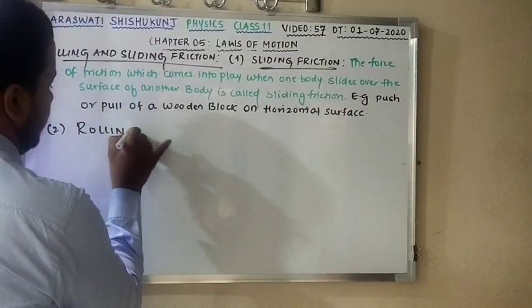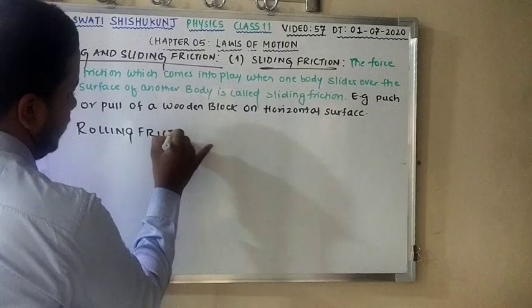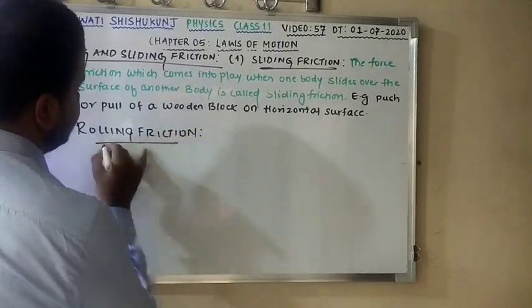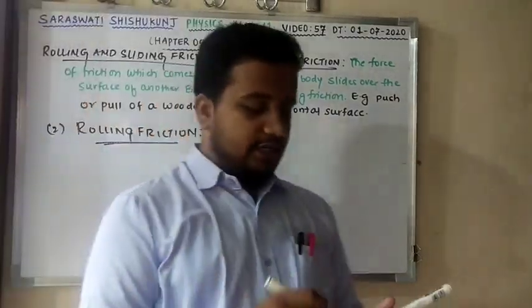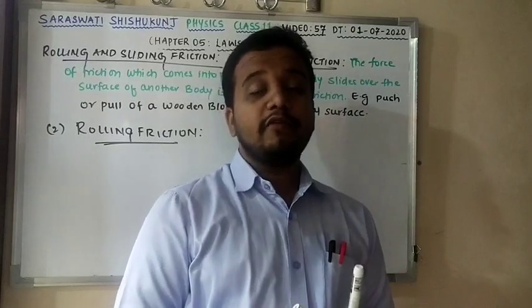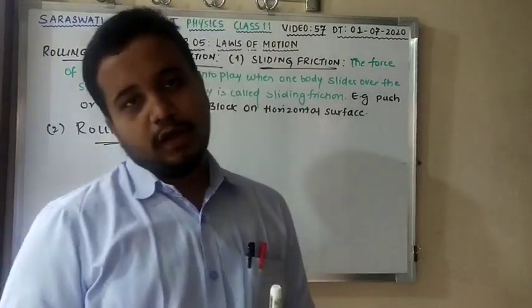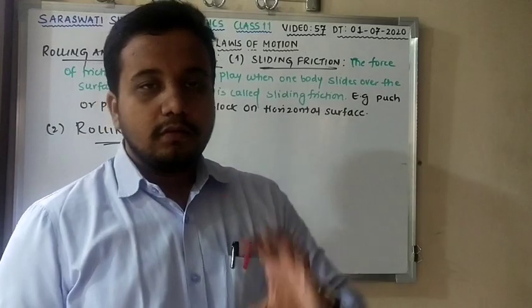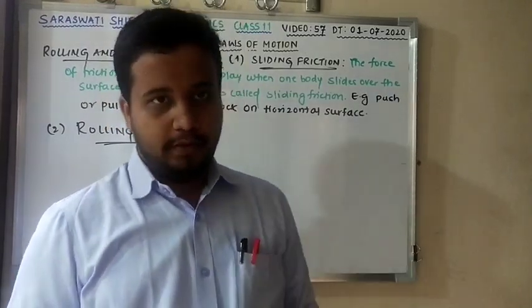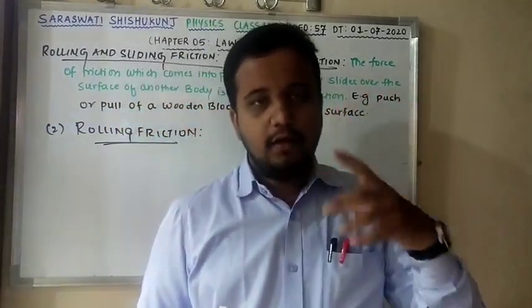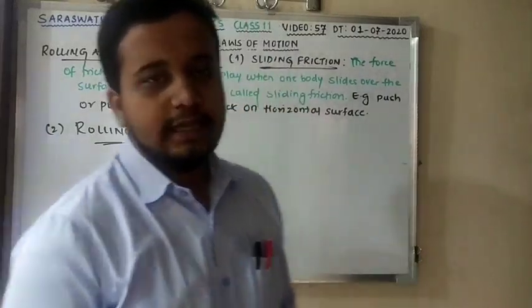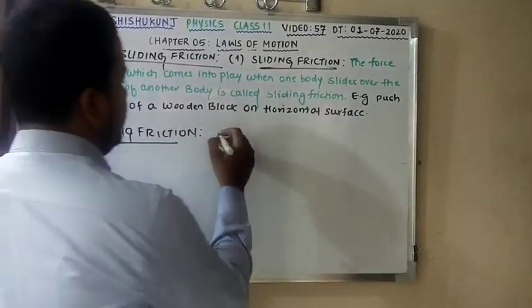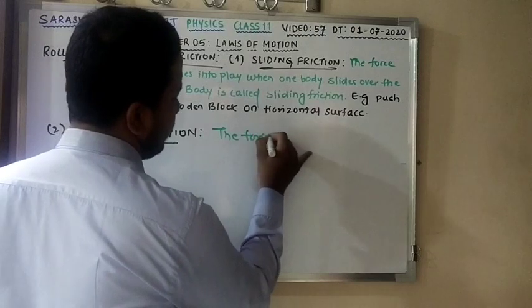Second is rolling friction. From the name it is conveyed what exactly rolling friction is: the force of friction which comes into play when one body rolls over the surface of another body. Example: a wheel rolls over the road. Have you seen a wheel? Clear? That is an example of rolling friction.